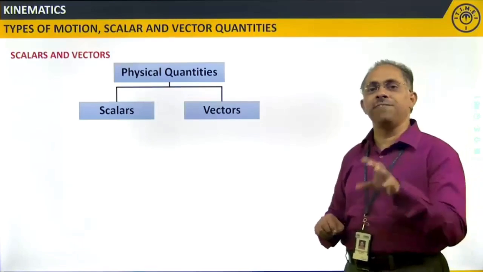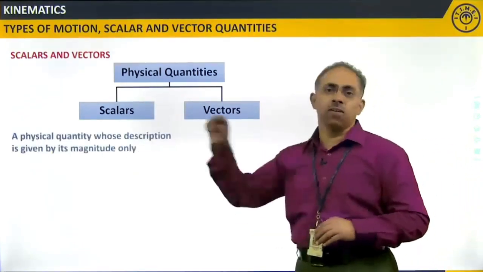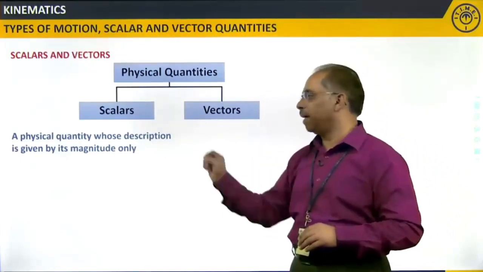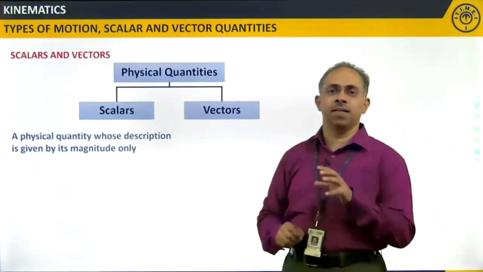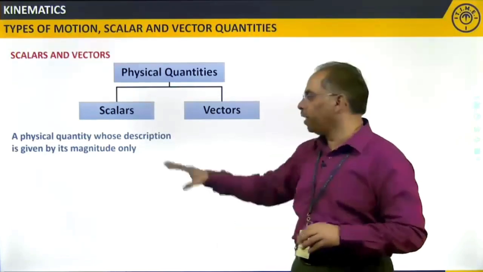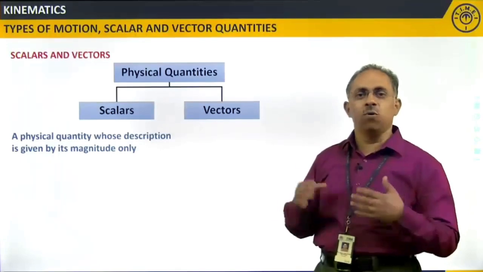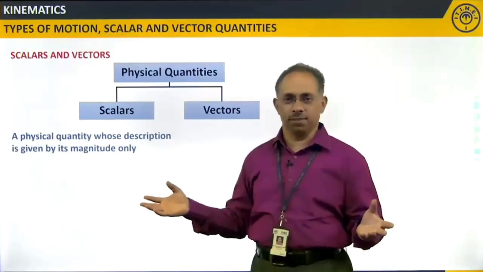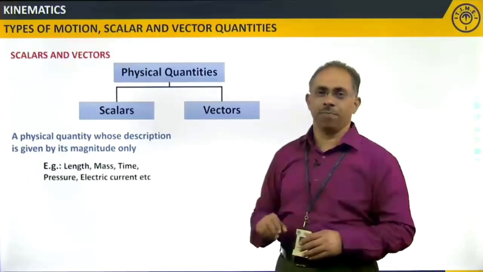So, when I go with the definition of what is a scalar, it goes this way: the physical quantity whose description is given by its magnitude only. If I wanted to describe a particular physical quantity, then only magnitude is enough. That's it. When I say only magnitude is enough, the rest of the other things are not required. Clear? So, let us take a few examples.